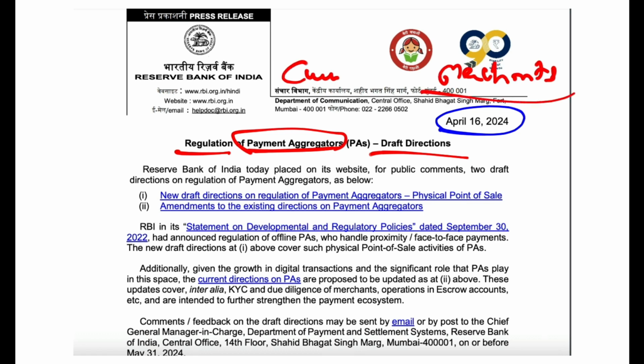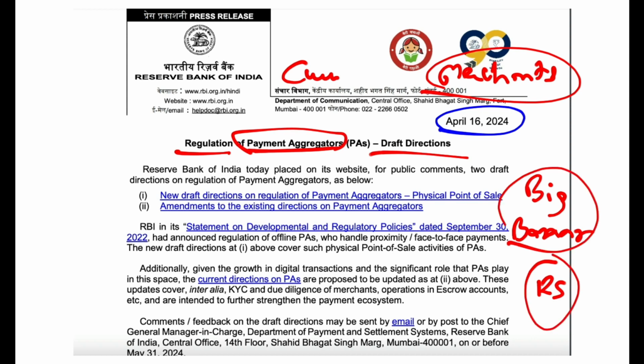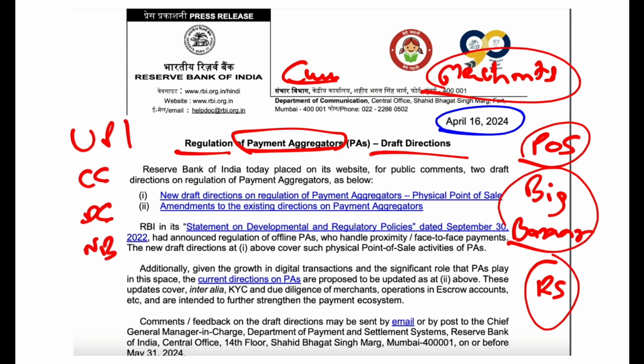How will you go and pay to the merchant? For example, let's say you are going to Big Bazaar or you are going to Reliance Store and you have done a lot of shopping. Now Big Bazaar or Reliance Store is a merchant and you are a customer. How will you pay? You will go to the point of sale machine and you can pay by different means. You can pay through UPI, credit card, debit card, net banking, and a lot of other things.